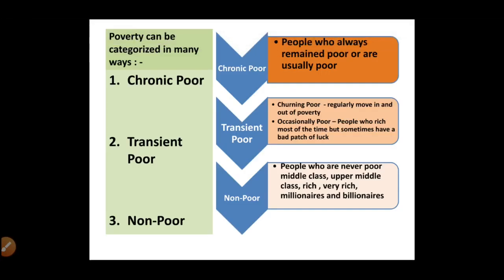The category number 1 is of chronic poor. The Hindi meaning for chronic is extreme.